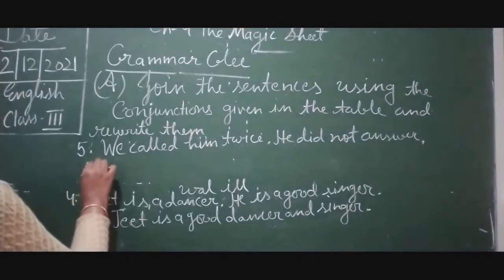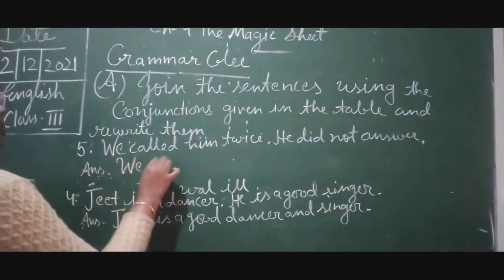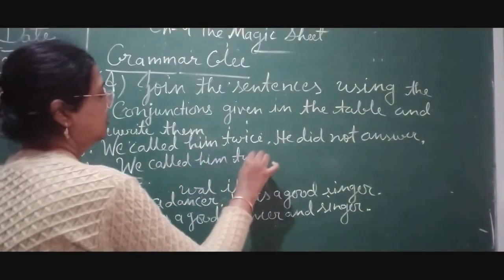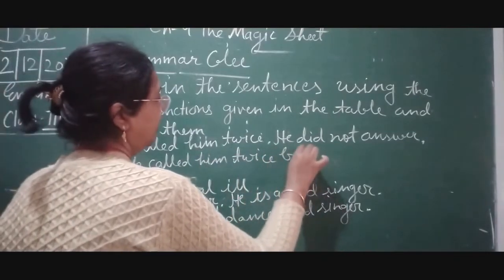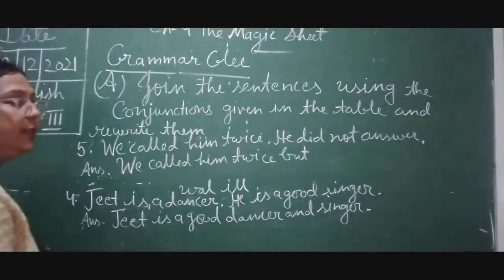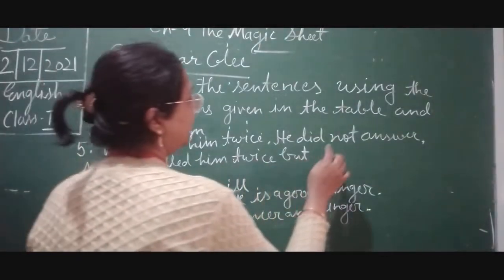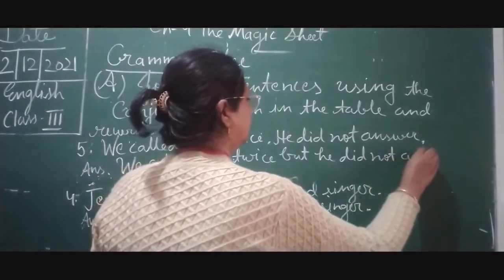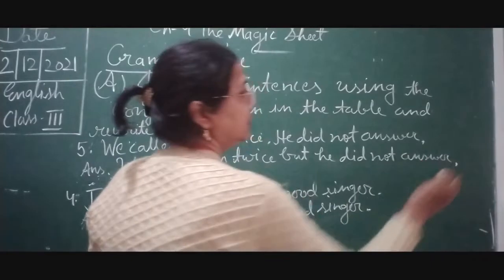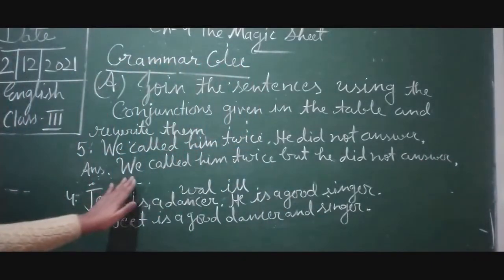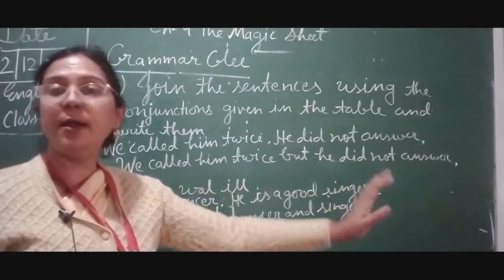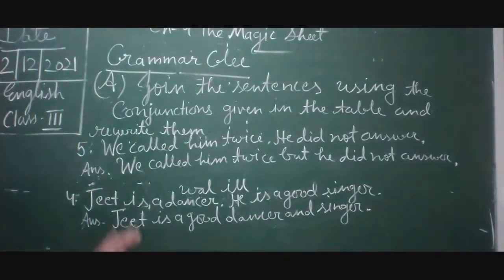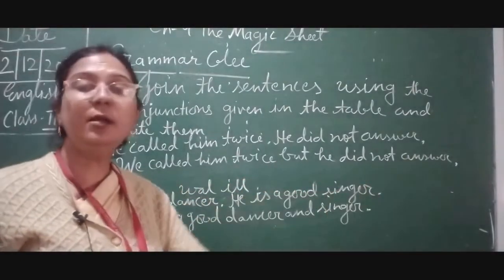So we will write, we called him twice, but we are going to conjunct two sentences together. So we called him twice, but he did not answer. Okay, so here we have completed. So children, complete it.